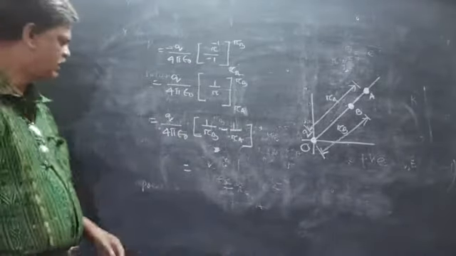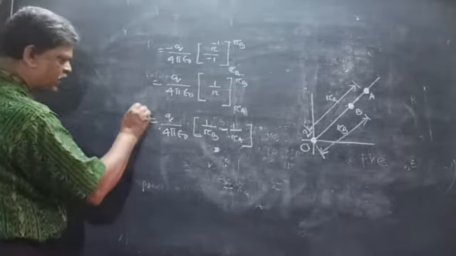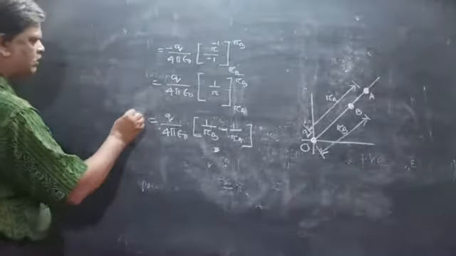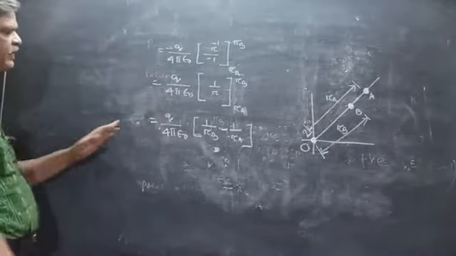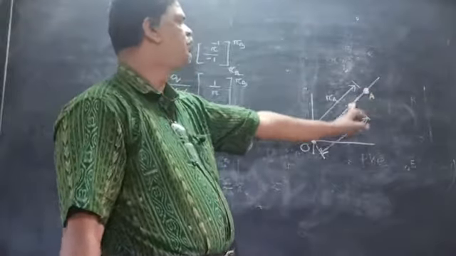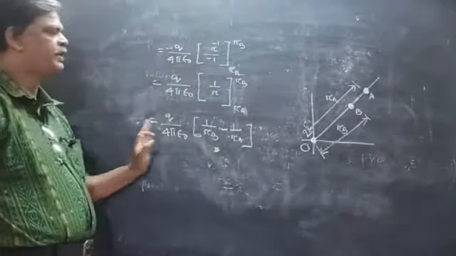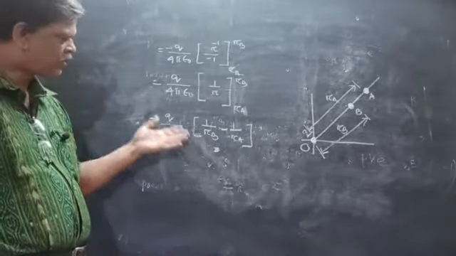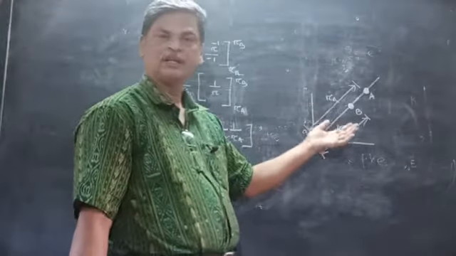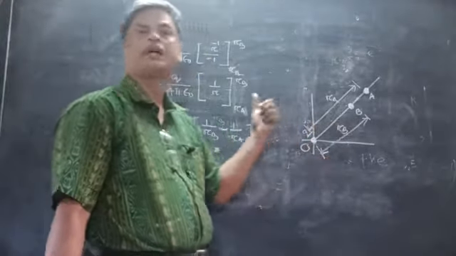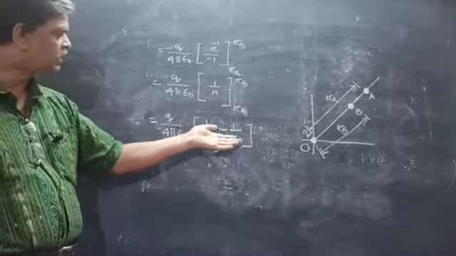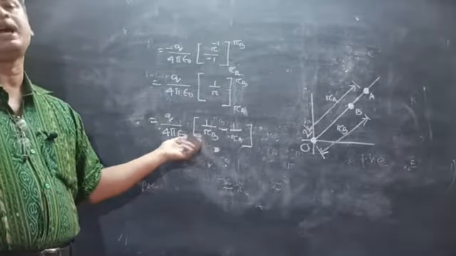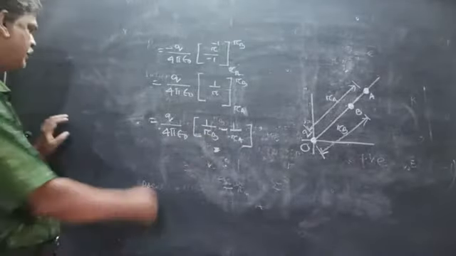This is the work done, the potential difference between 2 points A and B in the electric field of a source charge Q. So we know that the potential difference does not depend upon the path; it only depends upon the initial and final position of the points.